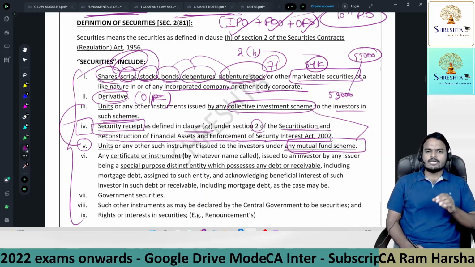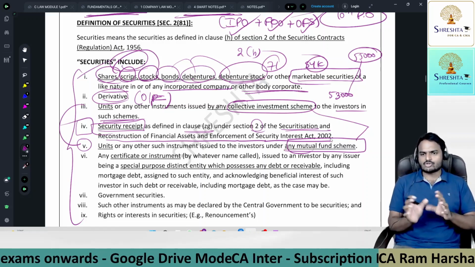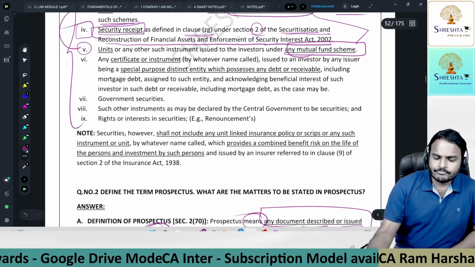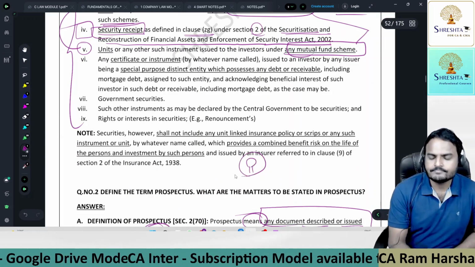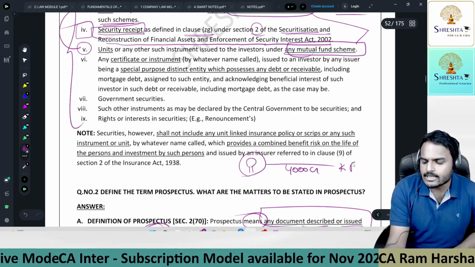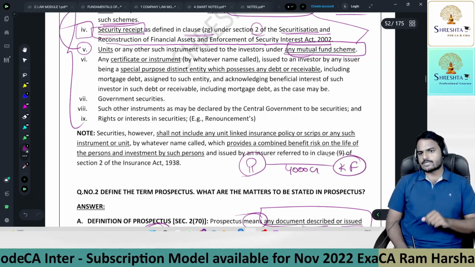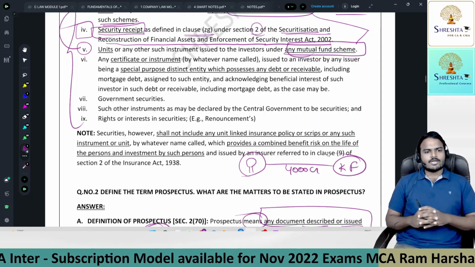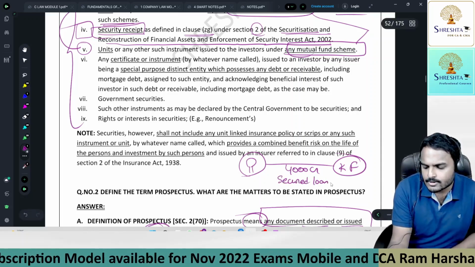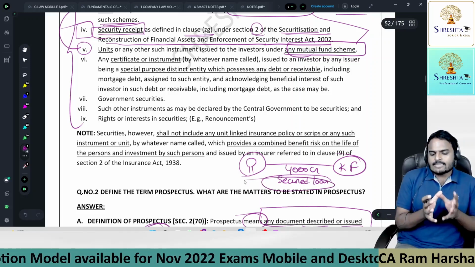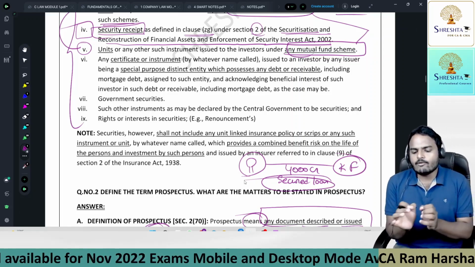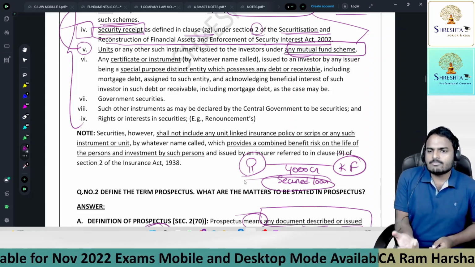Next, coming to the fourth one, I call it the SARFAESI Act, short form. Sir, example: State Bank of India gave a loan of 4,000 crores to Kingfisher Airlines Limited. This is a real story. Of course, this is a secured loan, not an unsecured loan. Keeping certain assets, immovable property, as security, SBI gave a 4,000 crore loan to Mr. Vijay Mallya's company, Kingfisher.